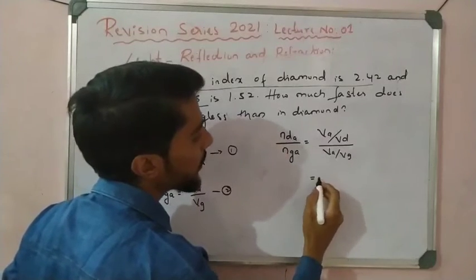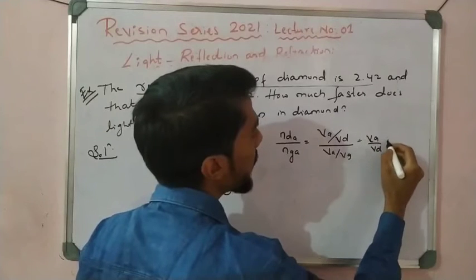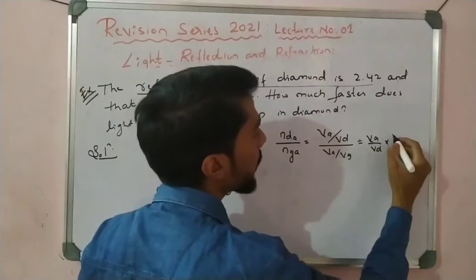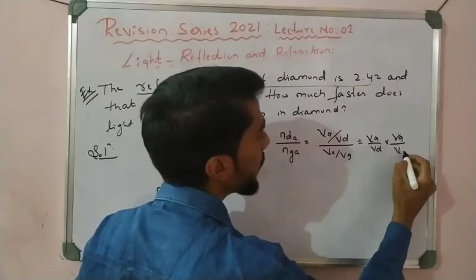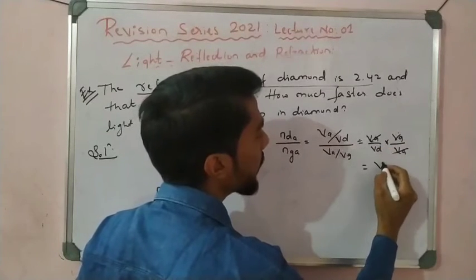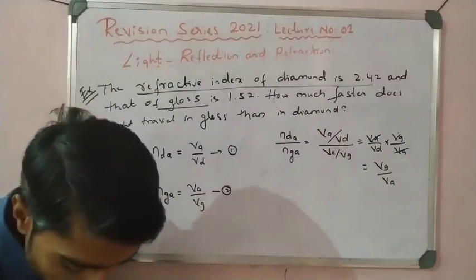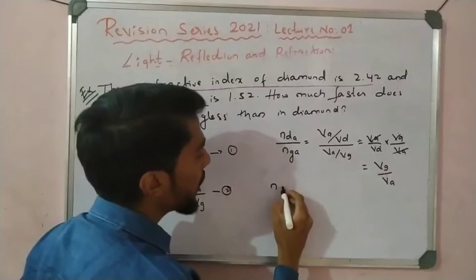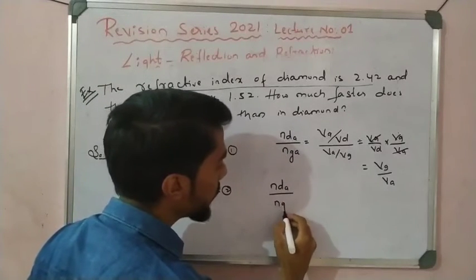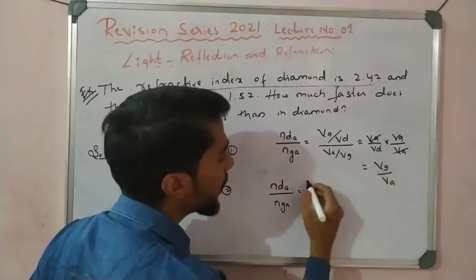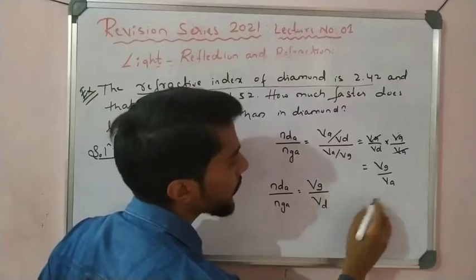So we get VA by VD into the reciprocal, VG by VA. VA will cancel, we get VG by VA. Therefore, the refractive index of diamond with air divided by the refractive index of glass with air is equal to the velocity of light in glass with respect to that of the diamond.